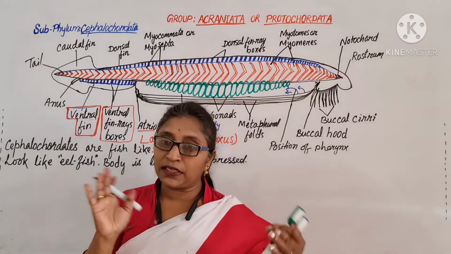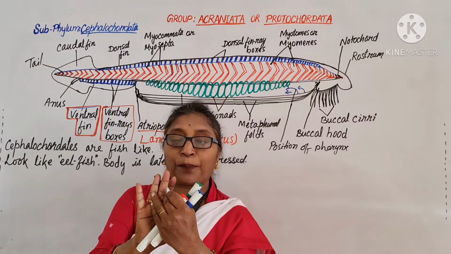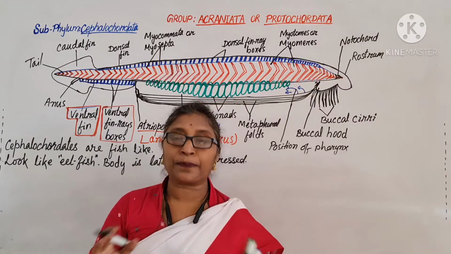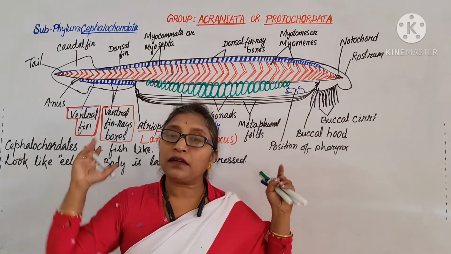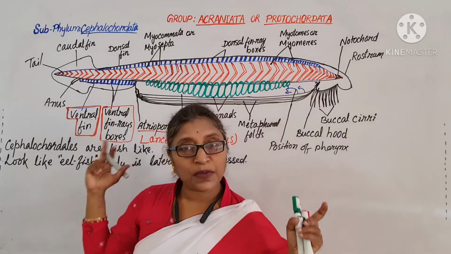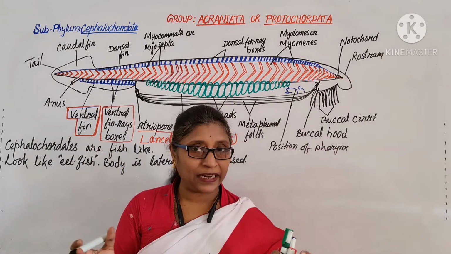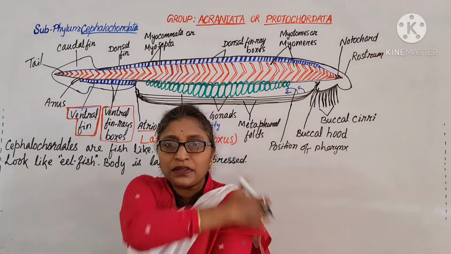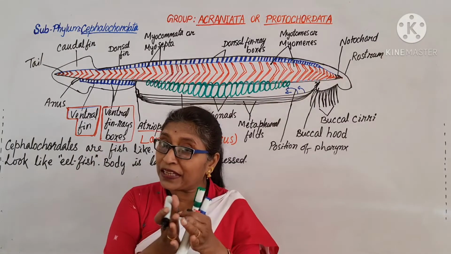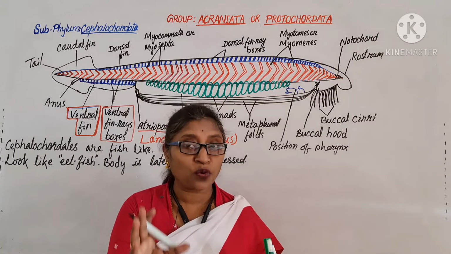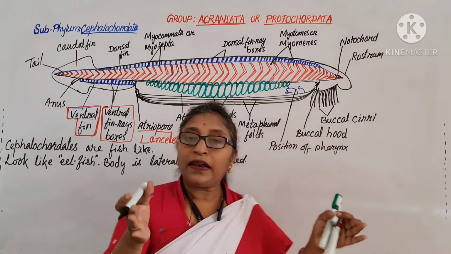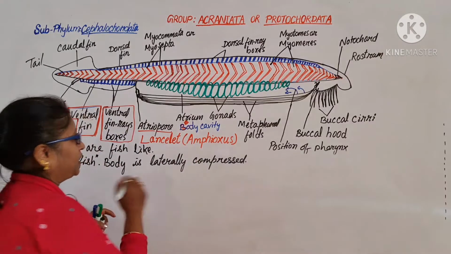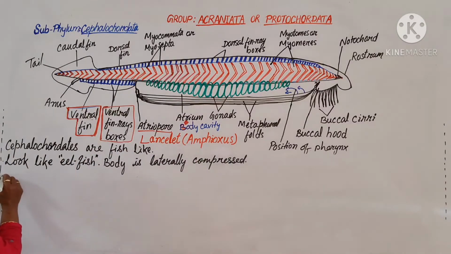See, our body is dorsoventrally compressed, whereas the body of the cephalochordates or lancelets is compressed laterally, from the lateral side. Have you seen the Labeo rohita, rohu fish? Like that, the body is laterally compressed. The appendages are absent.